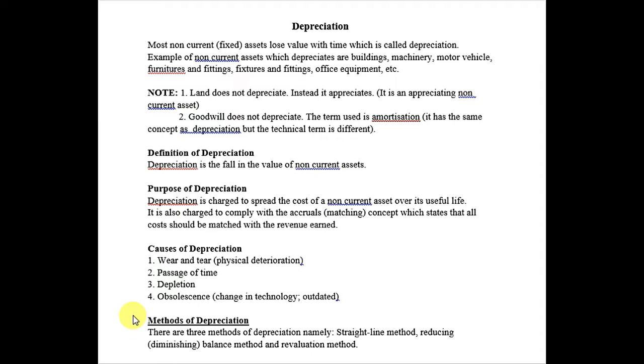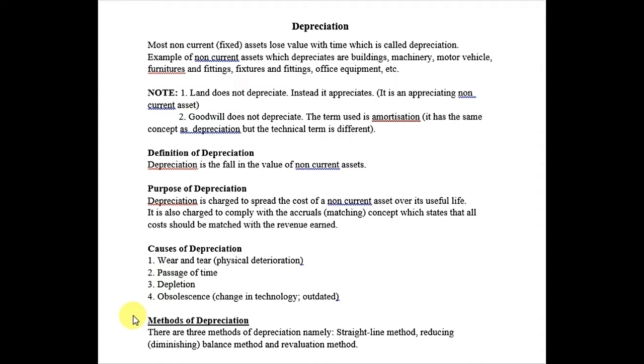The next point is, goodwill does not depreciate. The term used is amortization. It has the same concept as depreciation, but the technical term is different. You don't have to cover the goodwill concept because it's not in your syllabus in this topic. So, the definition of depreciation, as I told you earlier, is the fall in the value of a non-current asset.